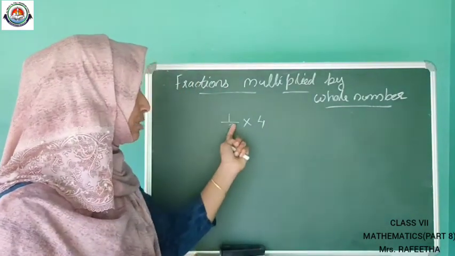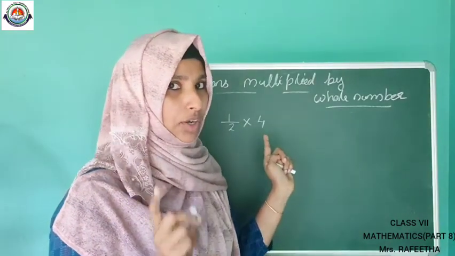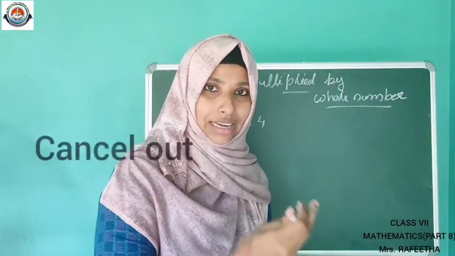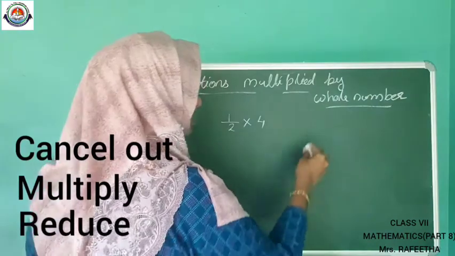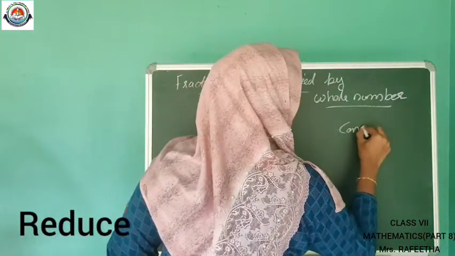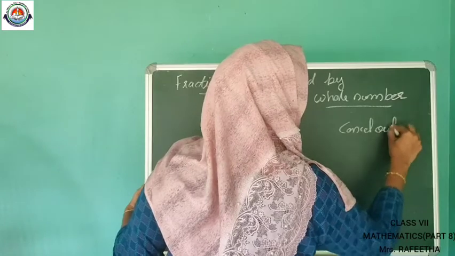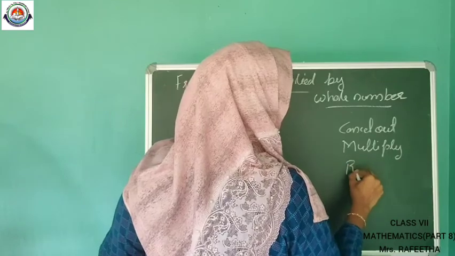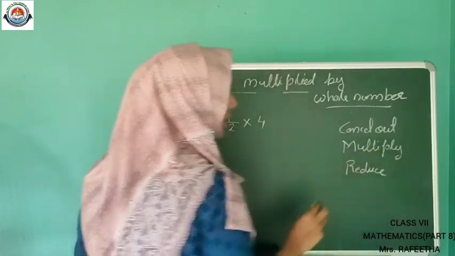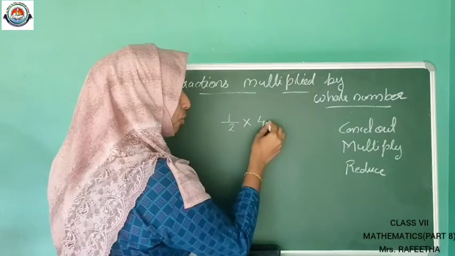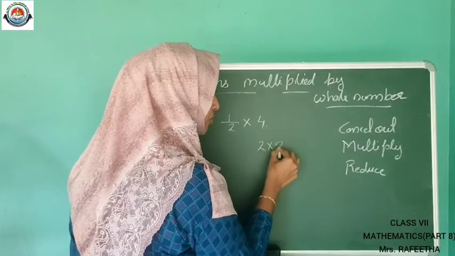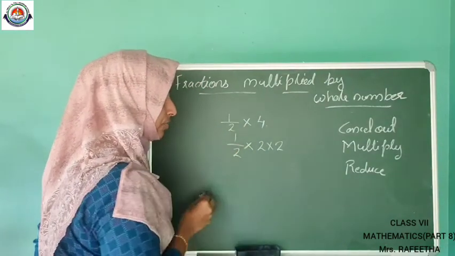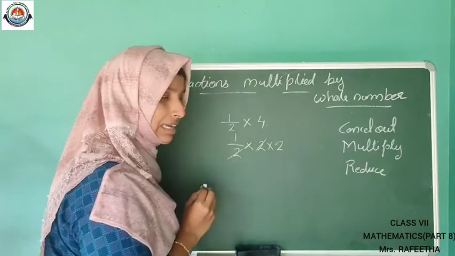That is, a fraction is multiplying with a whole number. How can we do this? There are 3 steps for this: cancel out, multiply and reduce. I am writing this: cancel out, multiply, then reduce. Here, first cancel. This 4 we can write as 2 into 2, and this into 1 by 2 here itself. This 2 and this 2 we can cancel, is it?